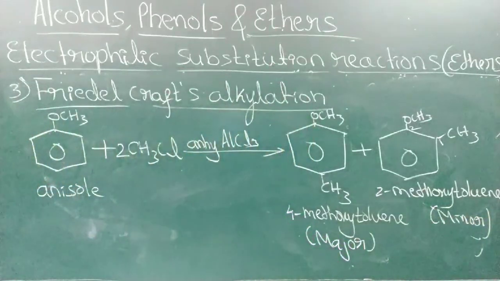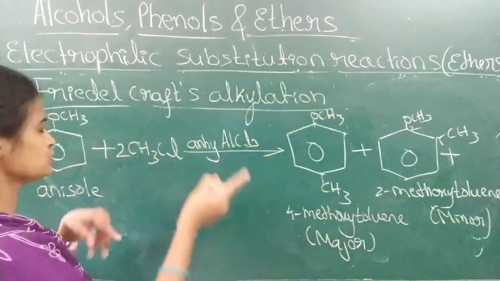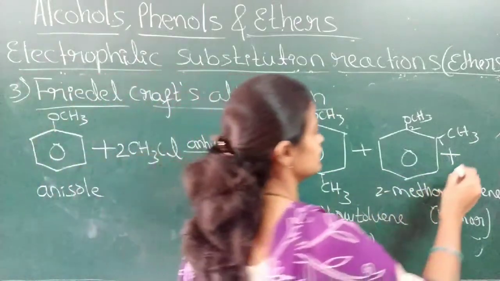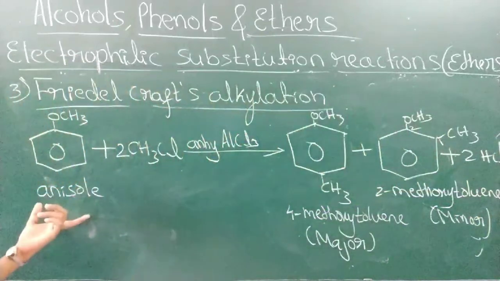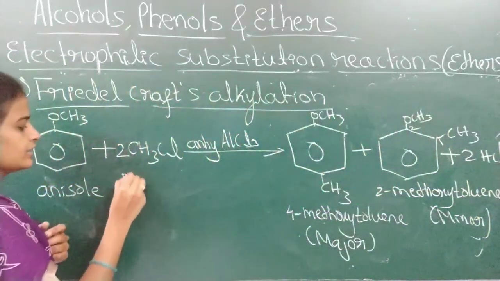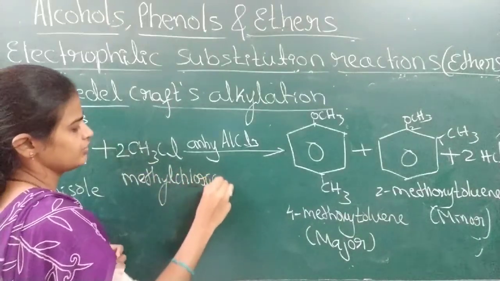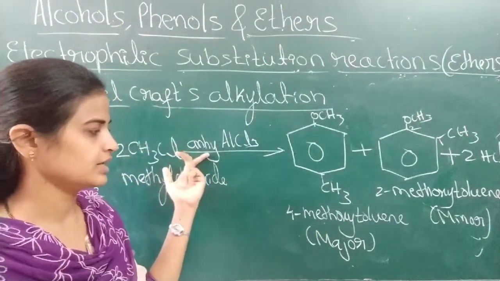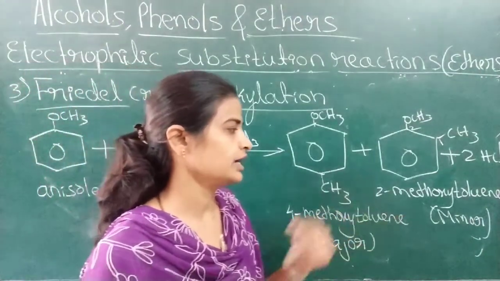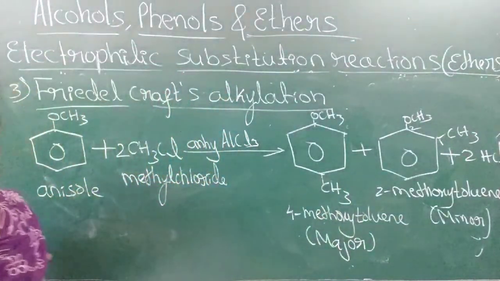This is what we call Friedel-Crafts alkylation. Plus, what will be the side product, students? 2 hydrogens are removed and 2 Cls are there. Therefore, 2 HCl is the side product. When anisole is treated with methyl chloride in the presence of anhydrous AlCl3, the mixture of 4-methoxytoluene and 2-methoxytoluene are formed. This is called Friedel-Crafts alkylation of anisole.